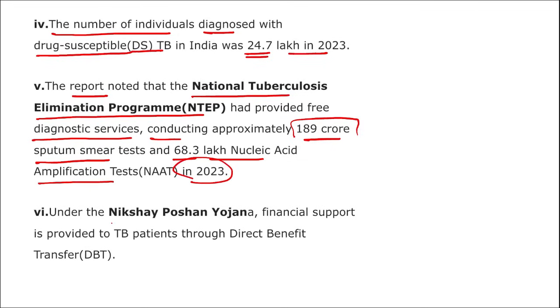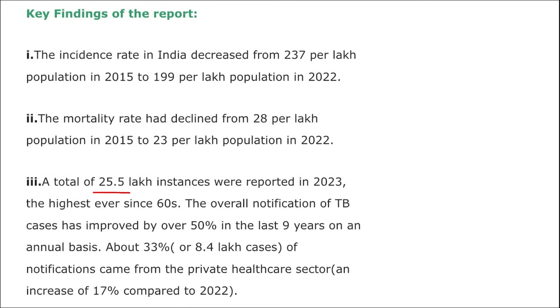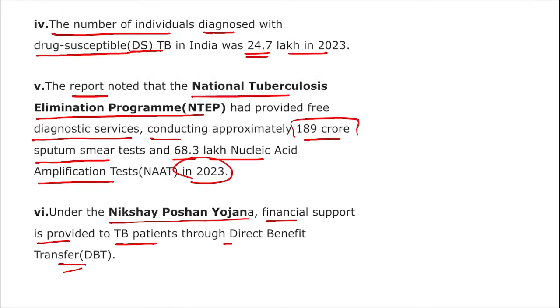Apart from this, under the Nikshay Poshan Yojana, financial support is provided to TB patients through direct benefit transfer. Also remember a total of 25.5 lakh instances were reported in 2023, we just saw. So you should have a complete idea about this tuberculosis report that we just discussed. Right?